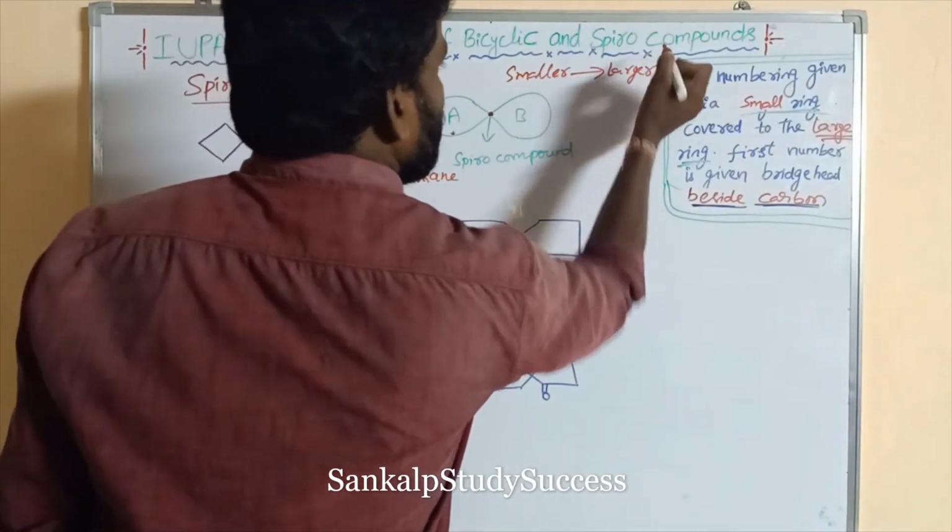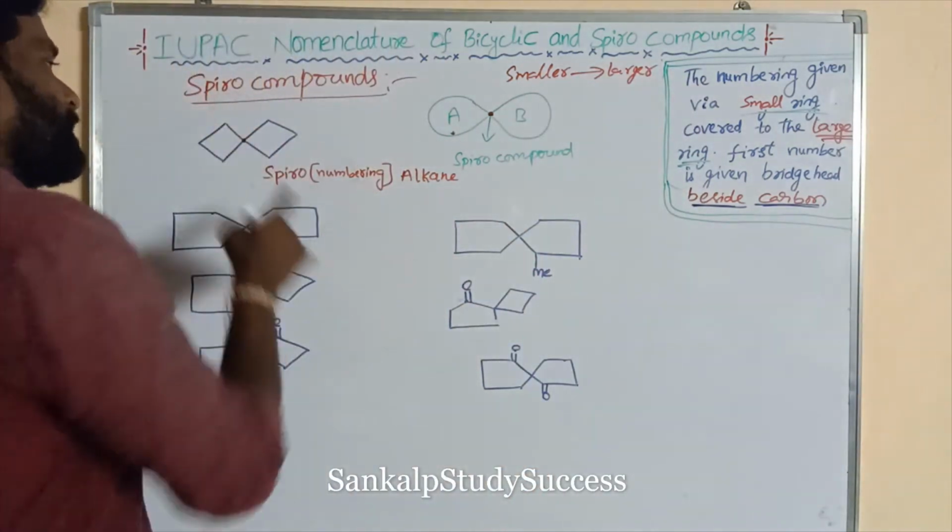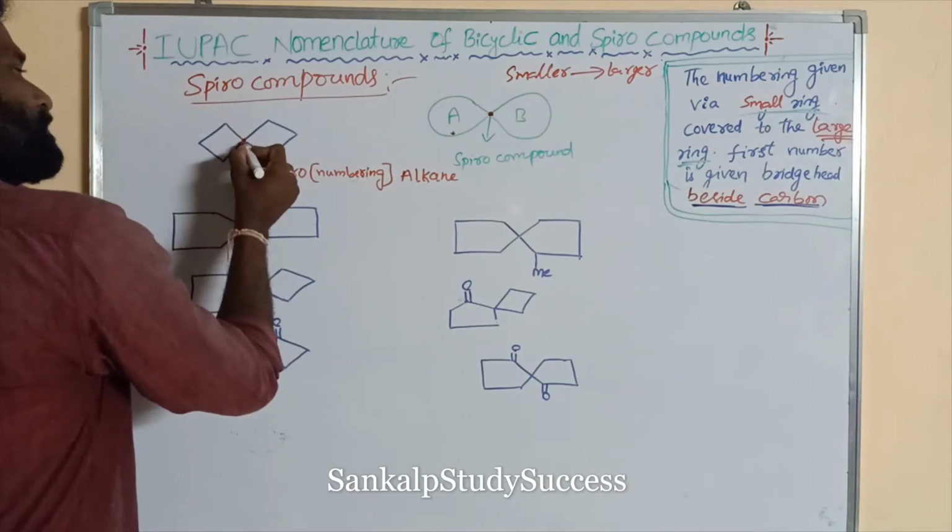Also, in bicyclic compounds, the first number is given at the bridgehead.